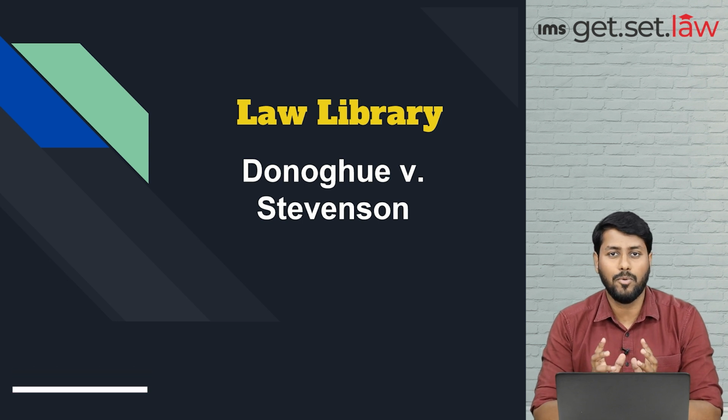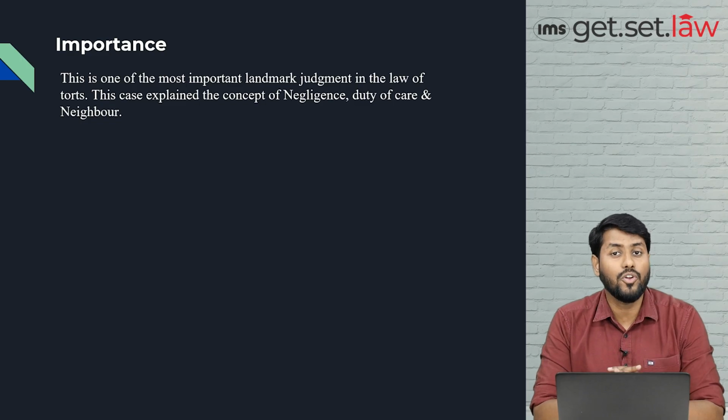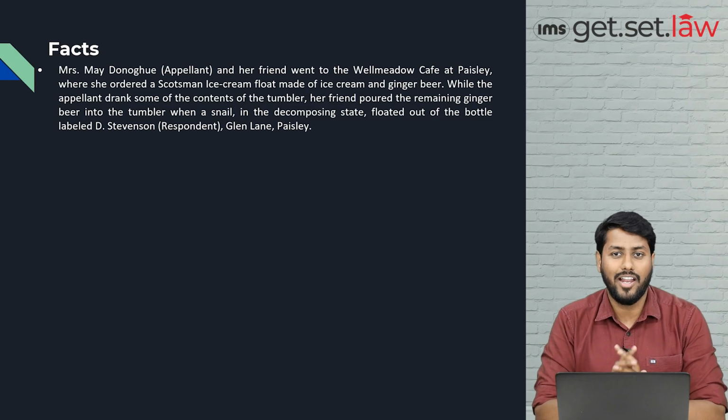Today in the Law Library session, I'm going to discuss a very important and interesting judgment. The name of the judgment, as you can see on my screen, is Donoghue versus Stevenson. Students, before we discuss the facts of the case and the judgment, it is important to know why this case is so important in the law of tort. In this case, the court explained the correct meaning of negligence, duty of care, and the true meaning of neighbor. So students, let's start and discuss the case.